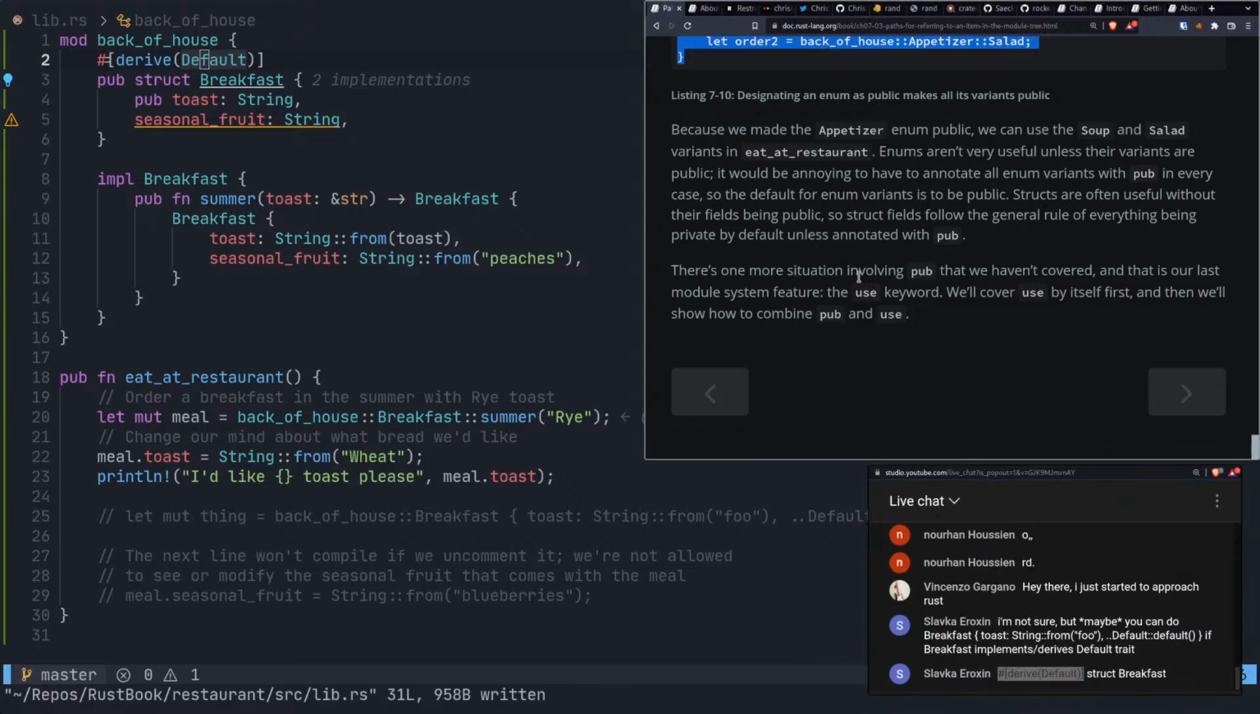All right, there we go. So we went over this. There's one more situation involving pub that we haven't covered, and that is our last module system feature, the use keyword. We'll cover use by itself first, and then we'll show you how to combine pub and use.